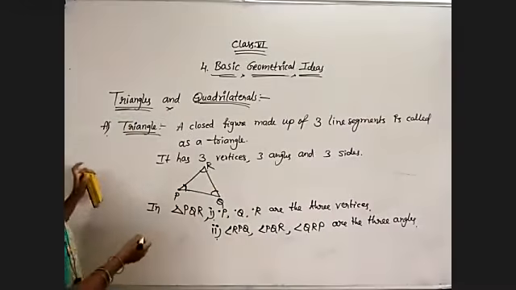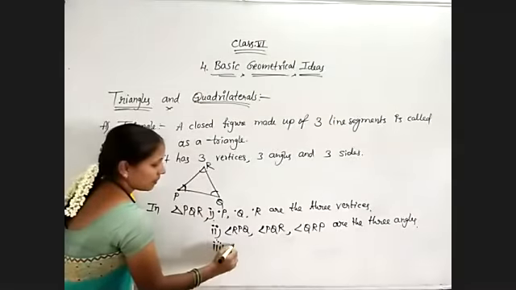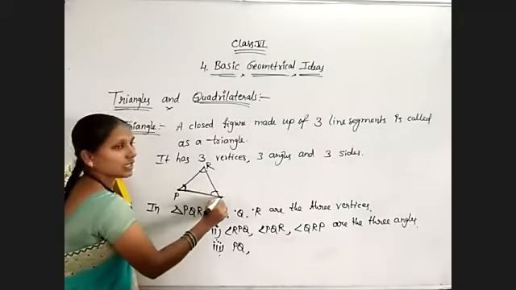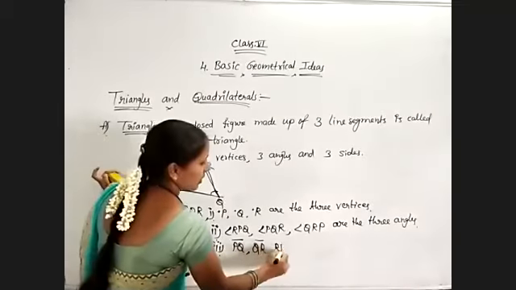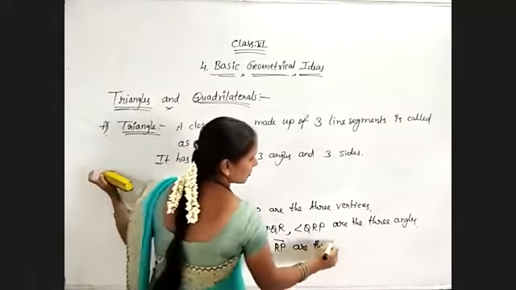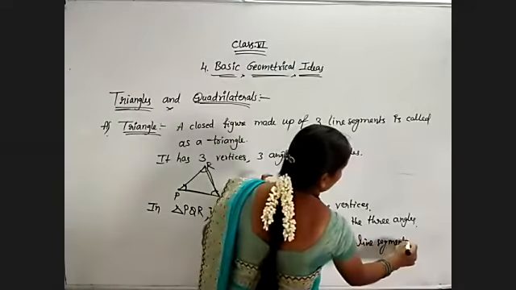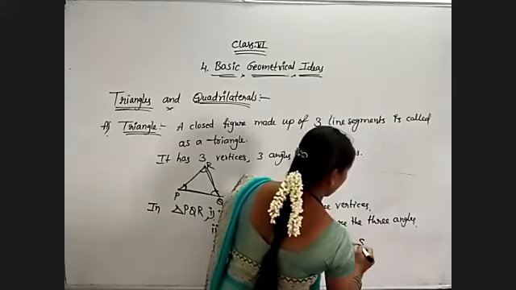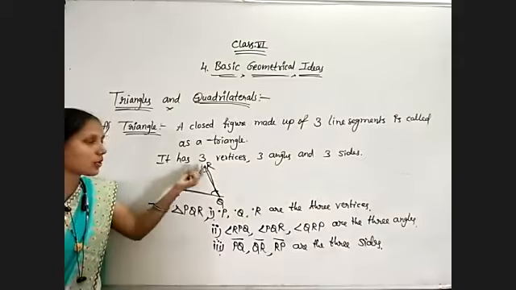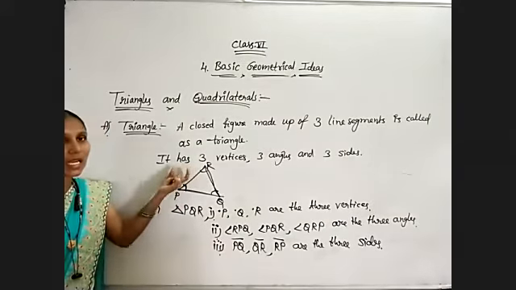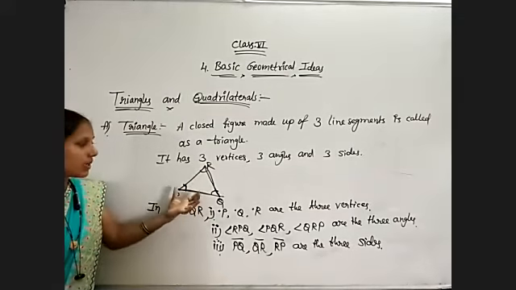And what are the sides of the triangle PQR? Here PQ is one line segment, QR is another line segment, and the third one is RP. These are the three line segments, that means the three sides of the triangle. So triangle PQR has three vertices P, Q, R, three angles, angle P, angle Q, angle R, and three sides PQ, QR, and RP. Okay, these are the 9 elements of triangle PQR.